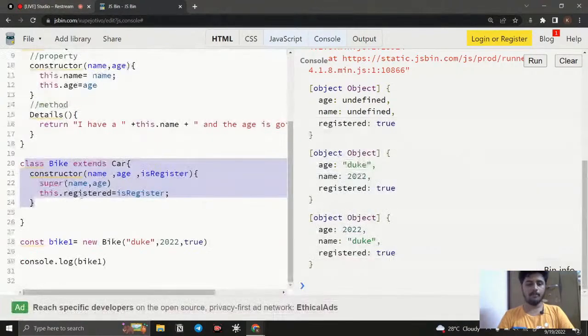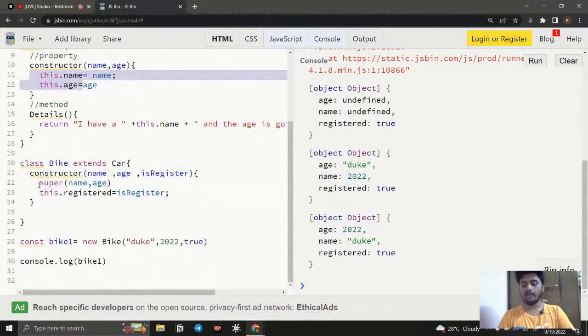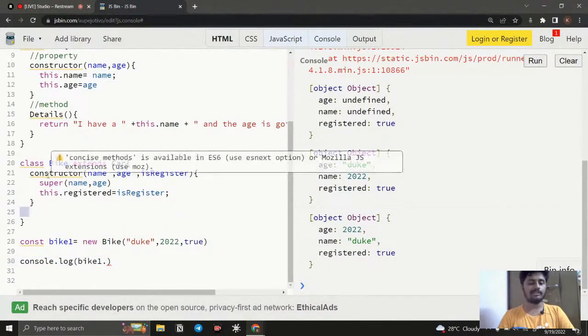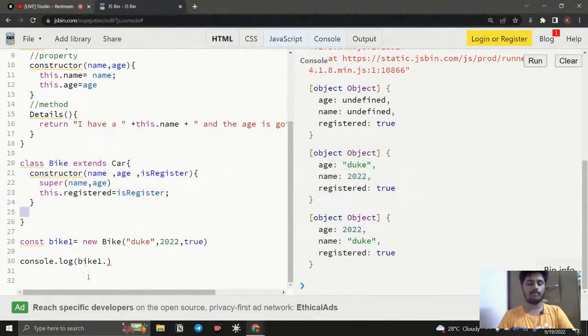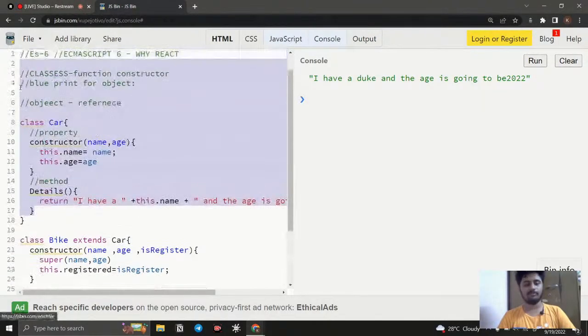So by using the super keyword, we have access to the properties and also to the methods. If I use bike1 dot, you can notice no methods other than constructor are available, but here I can use detail. If I use bike1.detail like this, you can notice that it will run without any error. Like I have Duke and the age is going to be 2022. So we are able to access everything from the parent element.